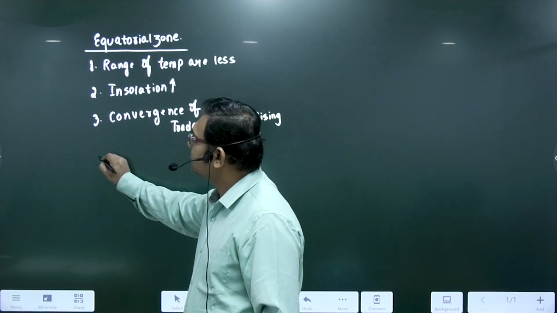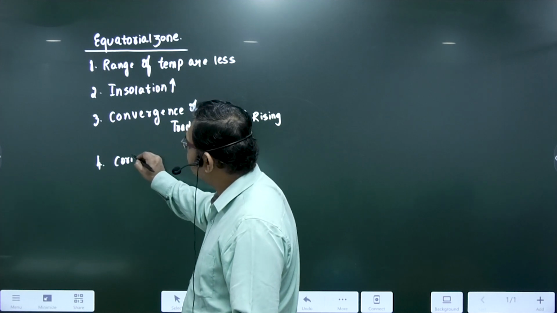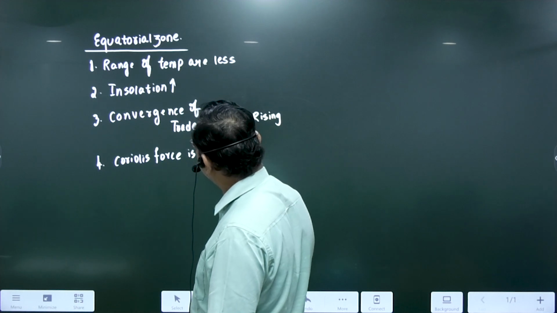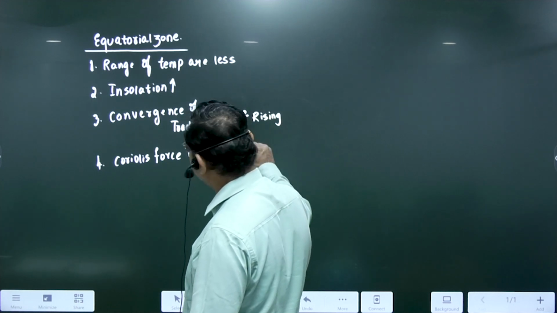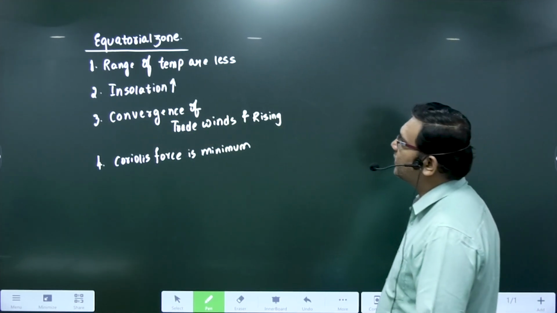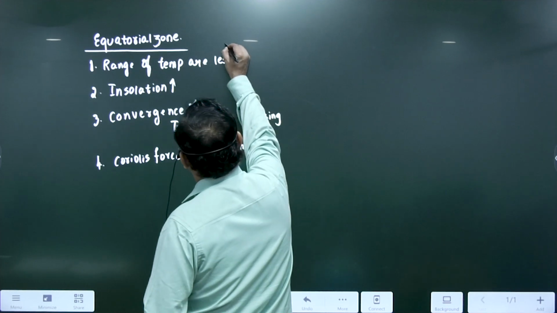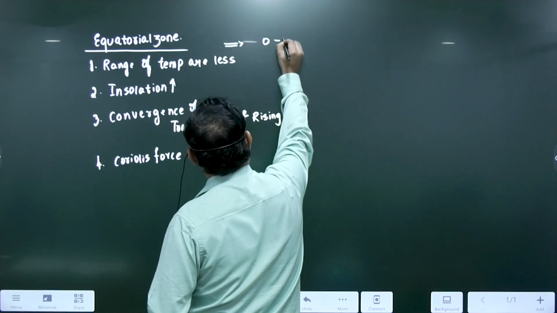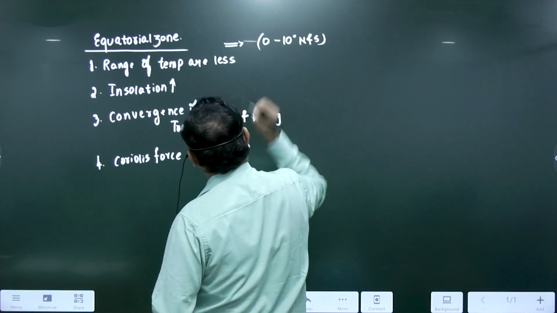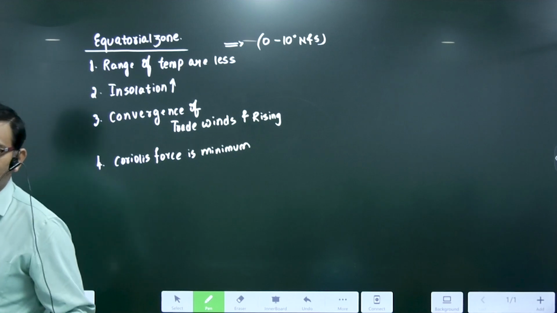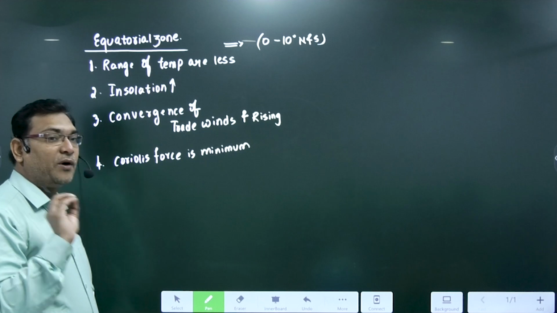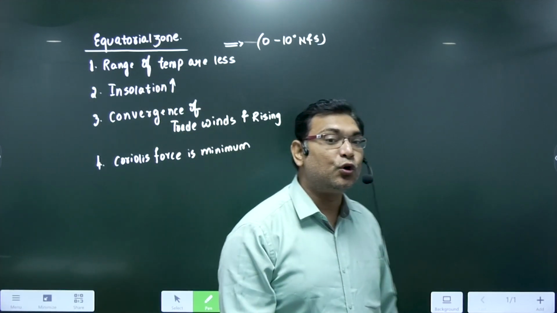Then in this zone, Coriolis force is minimum. Agree? Now look here. Actually, the equatorial zone extends from 0 to 10 degrees, both north and south. Clear? In this zone, there is one belt that is called a doldrum belt.